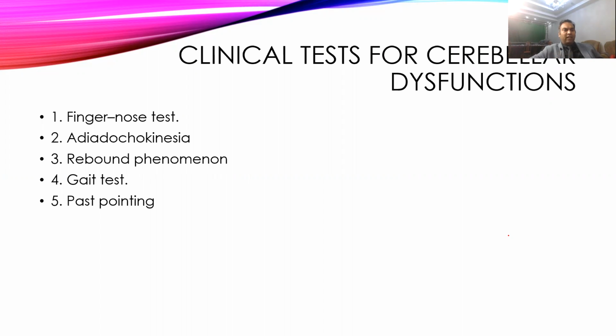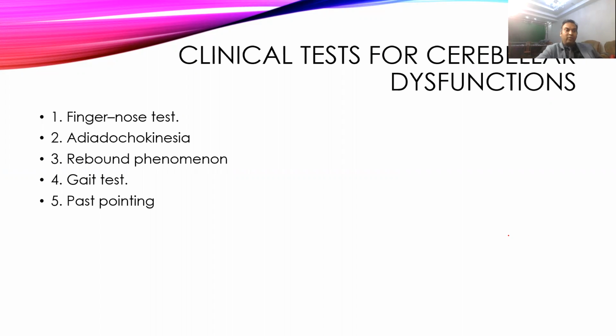Then for diadochokinesia, we ask him to do supination and pronation movements continuously, with open eyes or closed eyes. Then the rebound phenomenon: the person is asked to hold a position and the hand will hit him when the force is removed, because he will not be able to control it. Then the gait test: we ask him to stand properly and then walk. That will not be possible, and a drunken swaying gait will be there.